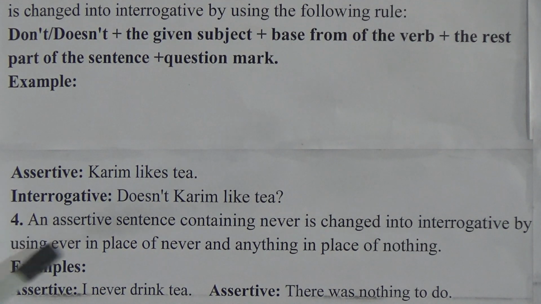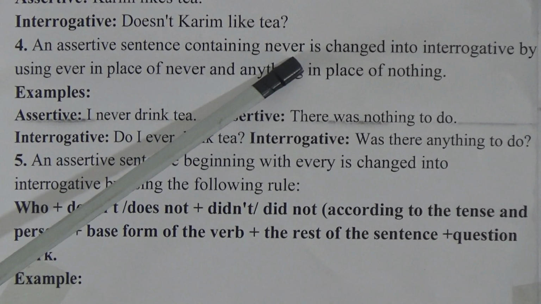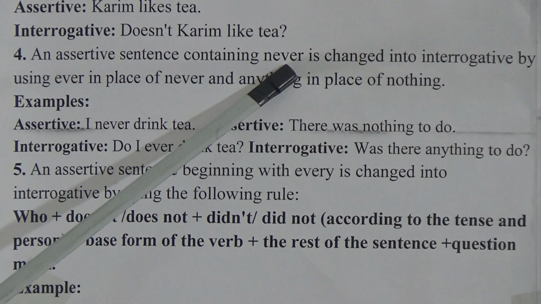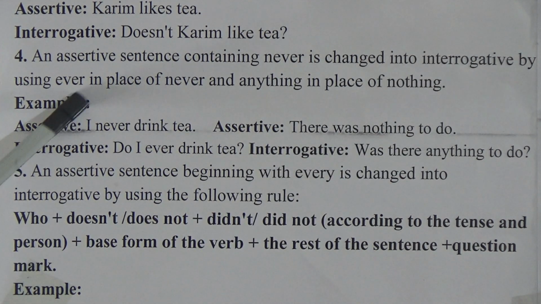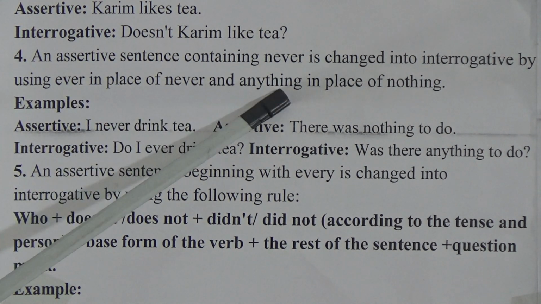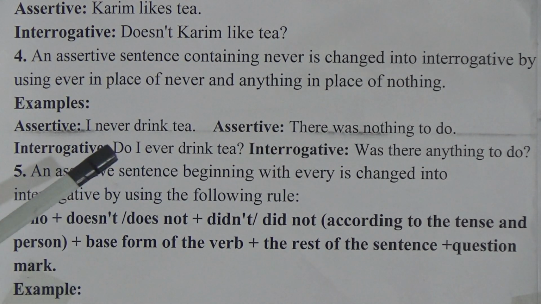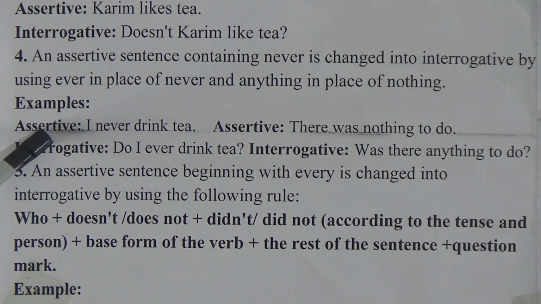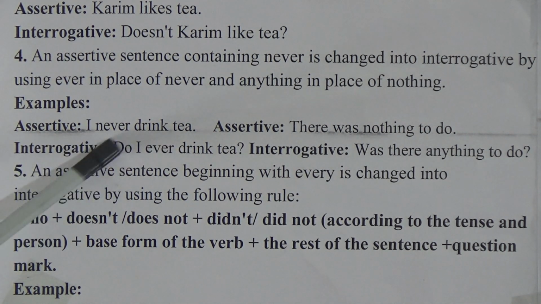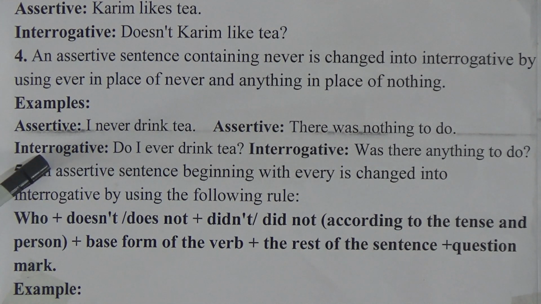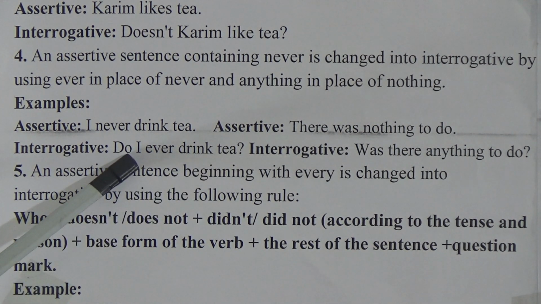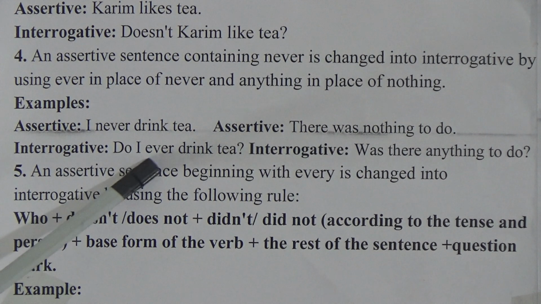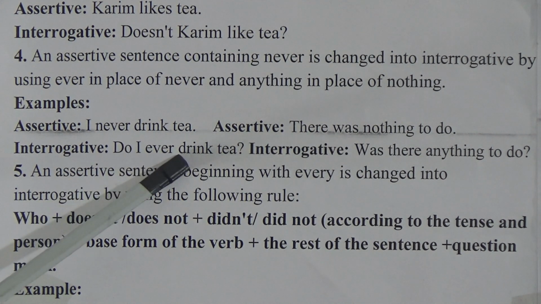Now, rule number 4: an assertive sentence containing never. If in an assertive sentence there is the negative word never, it is changed into interrogative by using ever. That means in place of never we will use ever, and anything in place of nothing. When you look at the example, you will understand properly. Assertive sentence: I never drink tea. Interrogative sentence: do I ever drink tea? Here do is used, and in the place of never, ever is written. Do I ever drink tea?